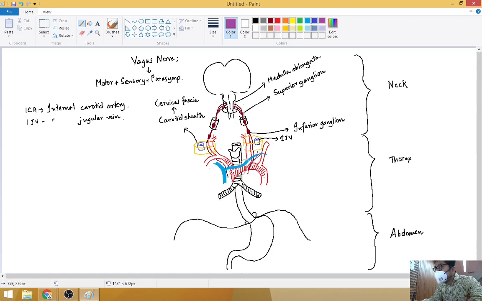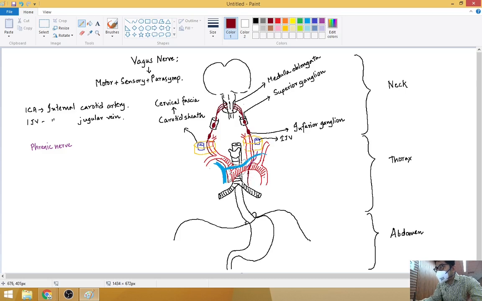Okay, here it will be crossed by the purple one, so it will be crossed by the phrenic nerve, only on the left side. Okay, then the vagus nerve will travel down.